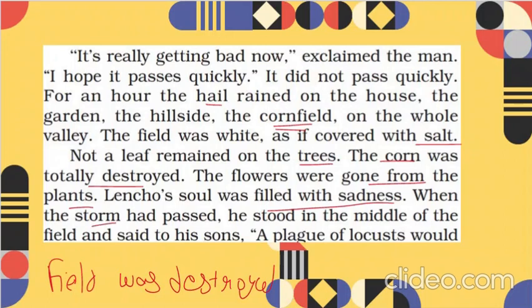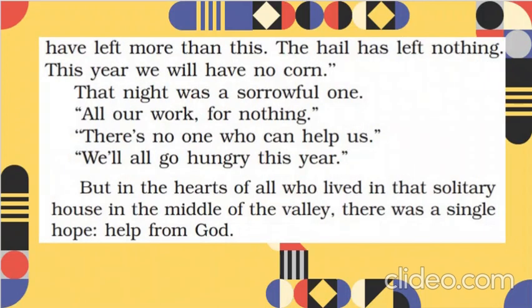When the storm had passed, he stood in the middle of the field and said to his son, sad, "A plague of locusts would have left more than this. The hail has left nothing. This year we will have no corn."